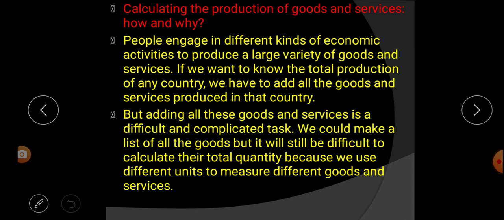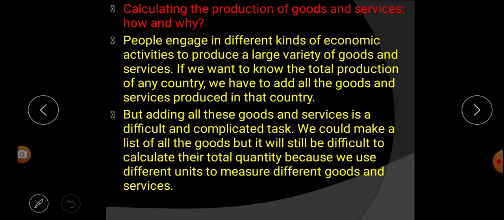So in this paragraph it says that adding all the goods and services is a difficult and complicated task. That means all the goods which are produced in a country, or all the services which take place in the country, adding them together is difficult.